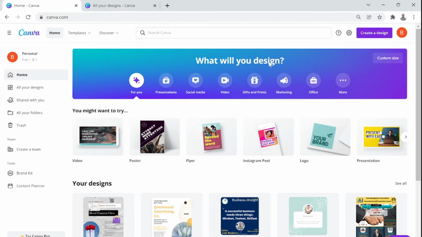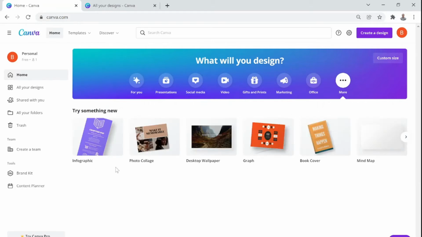But you should normally be able to see this, "What will you design today," and there you see options like presentation, social media, videos, graphics and prints, some marketing related media, office, and then there are some more options also. You can create your infographics, do a photo collage, a desktop wallpaper, a graph, and so on. Today, we are going to restrict this discussion only to creating flyers.